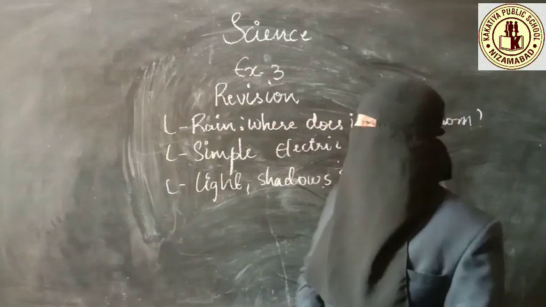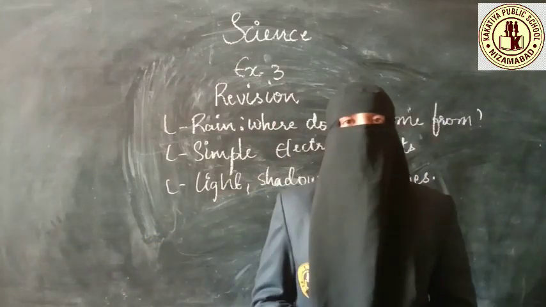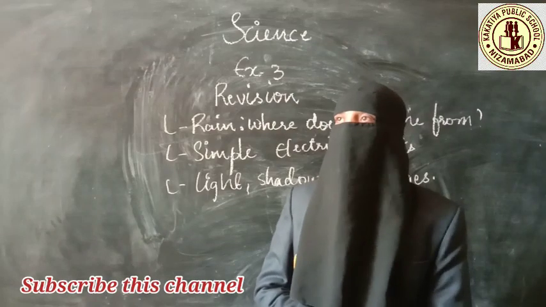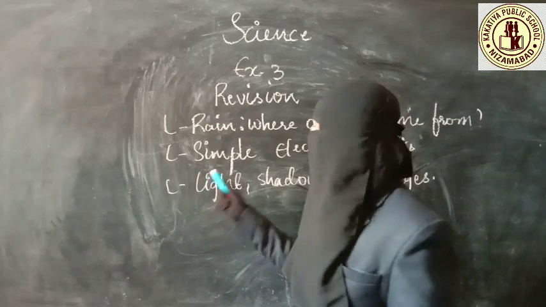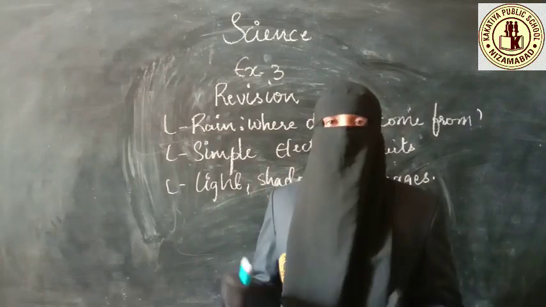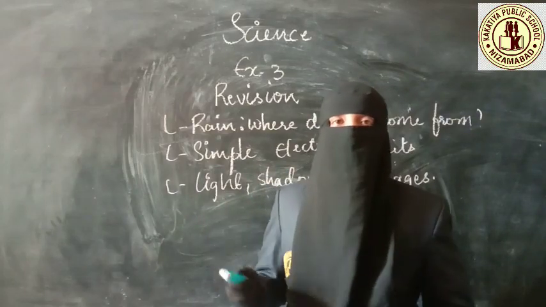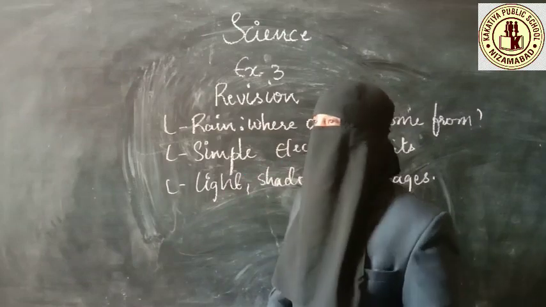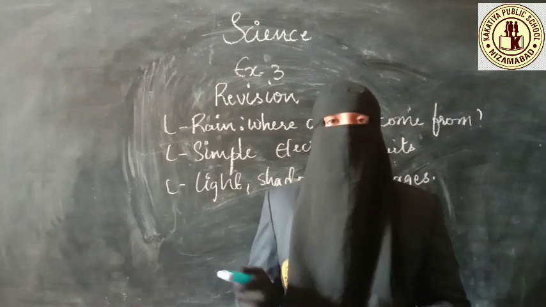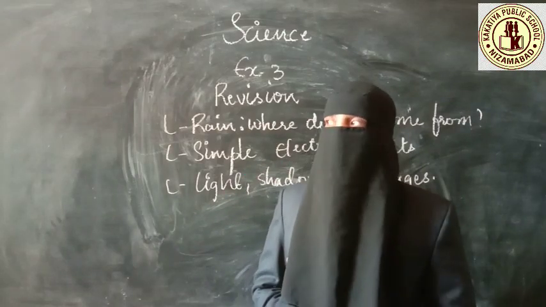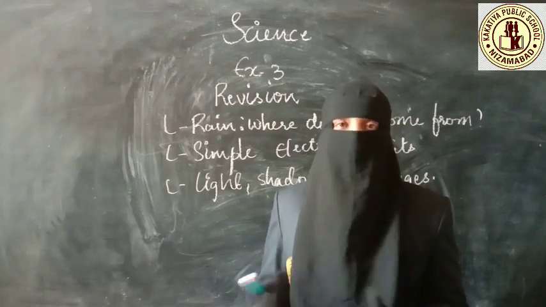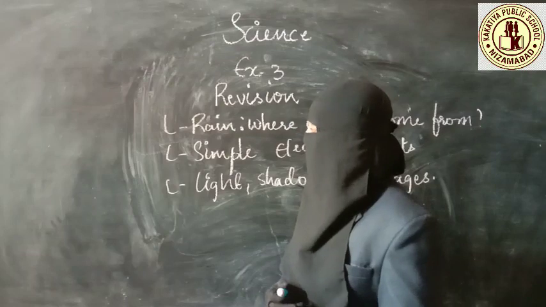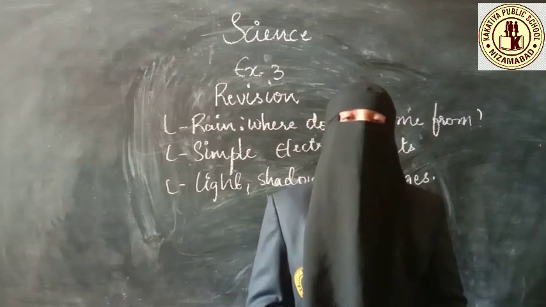Next, simple electric circuits. Here you have learned what electricity or current is. The flow of current in a circuit is called electricity. So simple electric circuits are about how electricity passes through circuits. We have learned about the parts of a torchlight: cylindrical barrel, reflector, spring, etc. Go through all those properly. Then we have also learned about conductors and insulators.